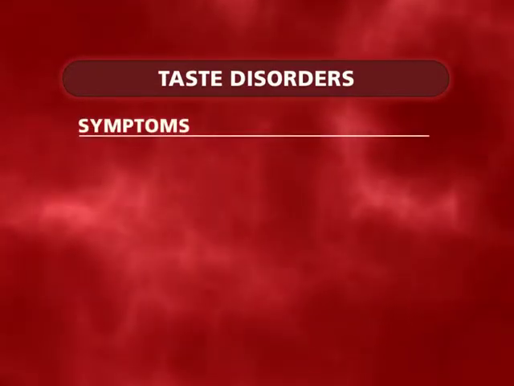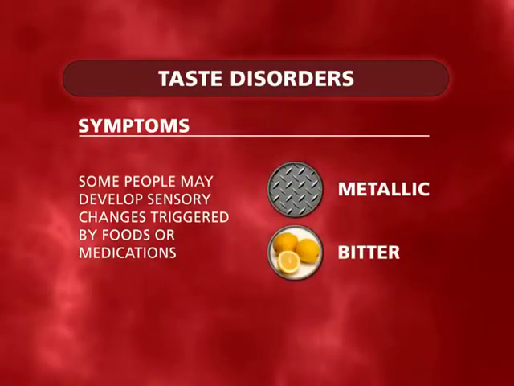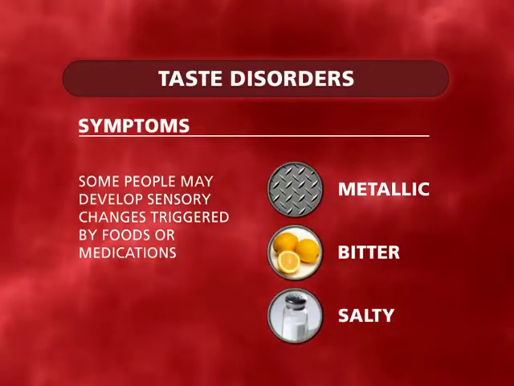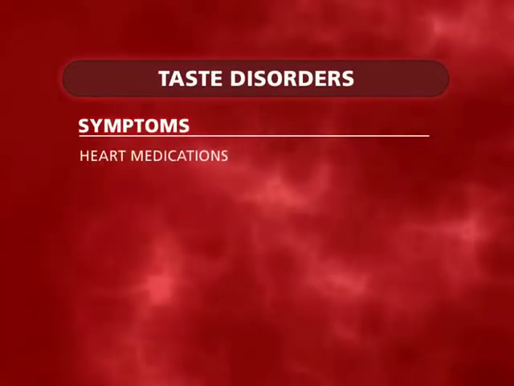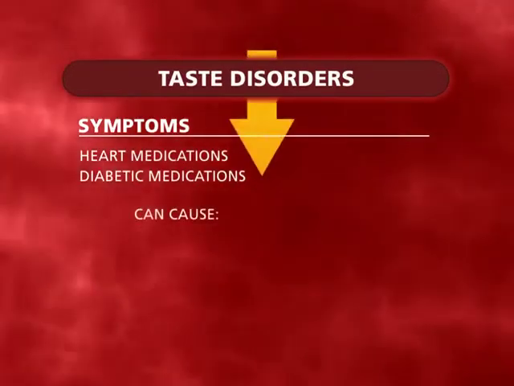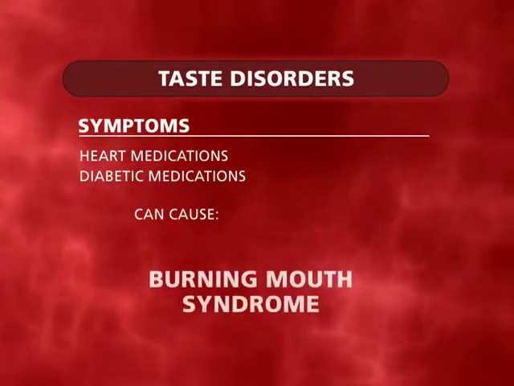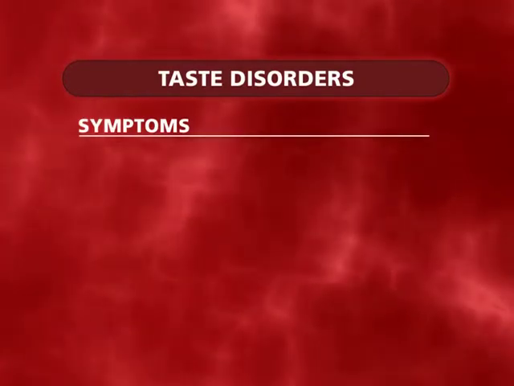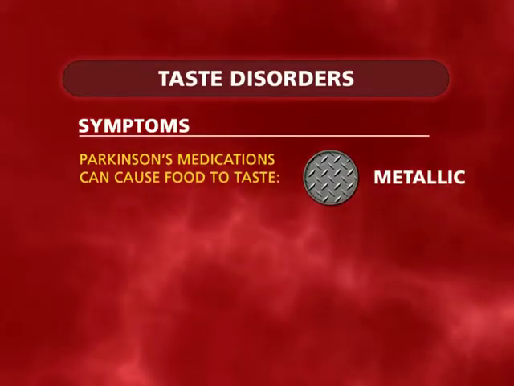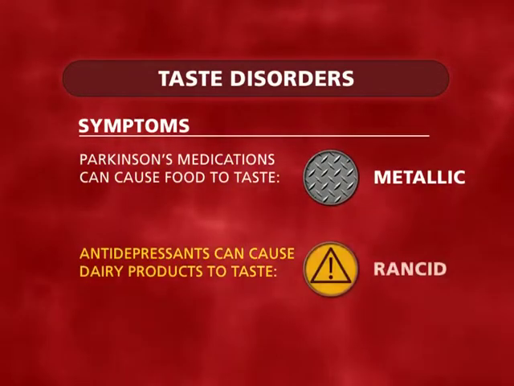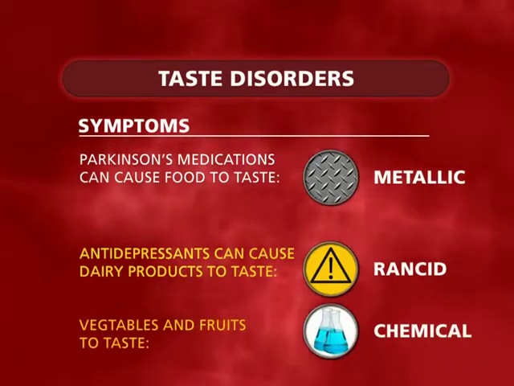Symptoms. Some people may develop disturbing sensory changes such as a metallic, bitter, or salty taste that can occur by itself or be triggered by foods or certain medications. Heart medications and diabetic medications can cause a decrease in the taste sensation of salty or sweet foods and can also cause burning mouth syndrome. Medications for Parkinson's disease can cause the food to have a metallic taste. Antidepressants can cause dairy products to taste rancid and other vegetables and fruits to have a chemical taste.